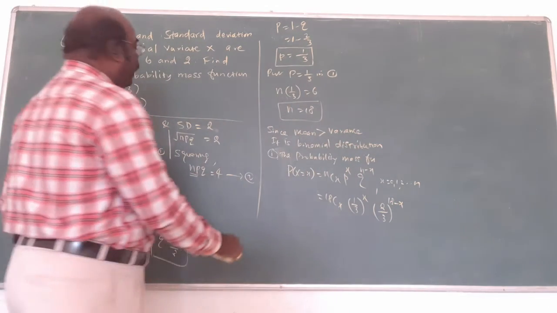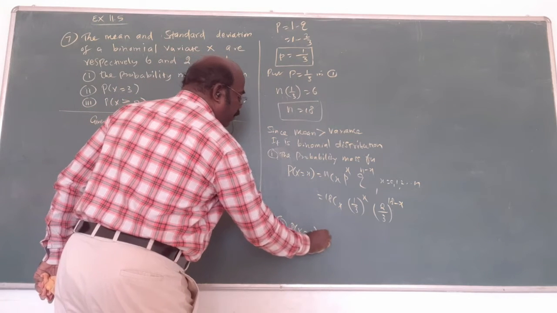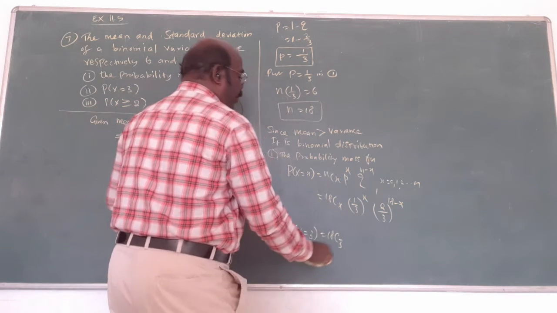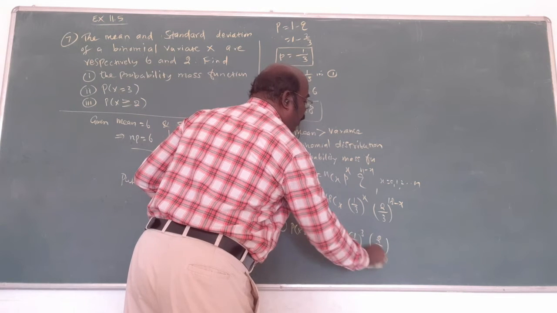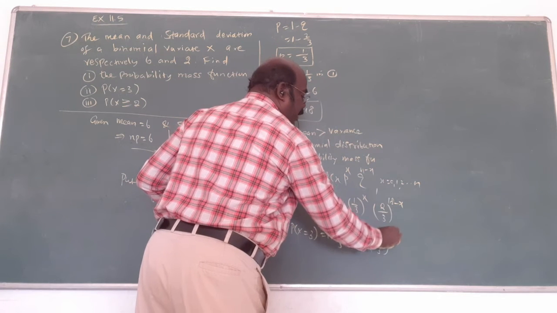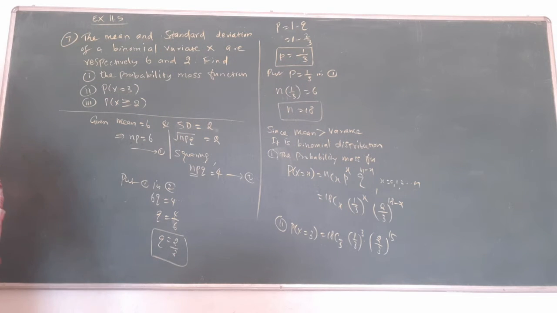What is the second one asking? Probability of x equal to 3 is asked. 18C3, 1 by 3 power 3, 2 by 3 whole power 18 minus 3, which is 15. That's all. Now we need not simplify this one. What is the reason? Power 15 is there, so simplification is not possible. That's all for the second subdivision.